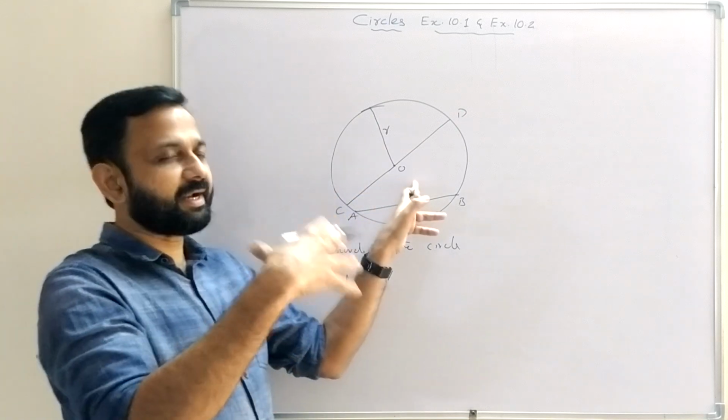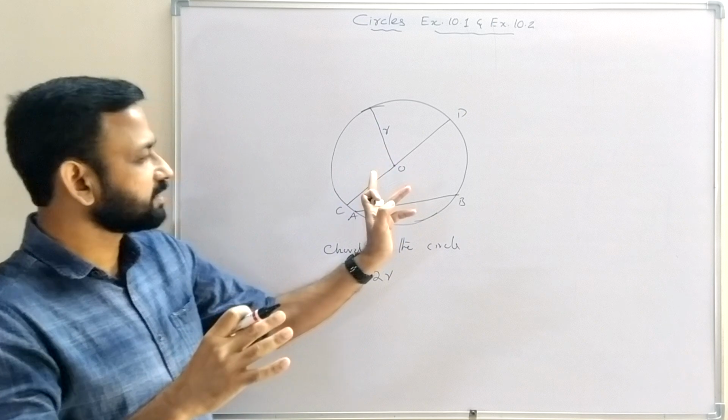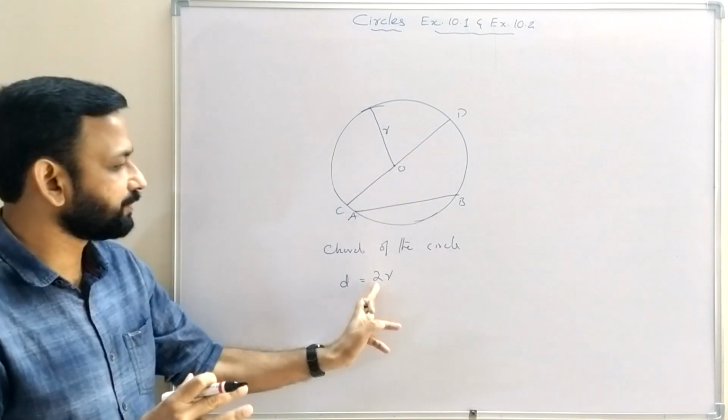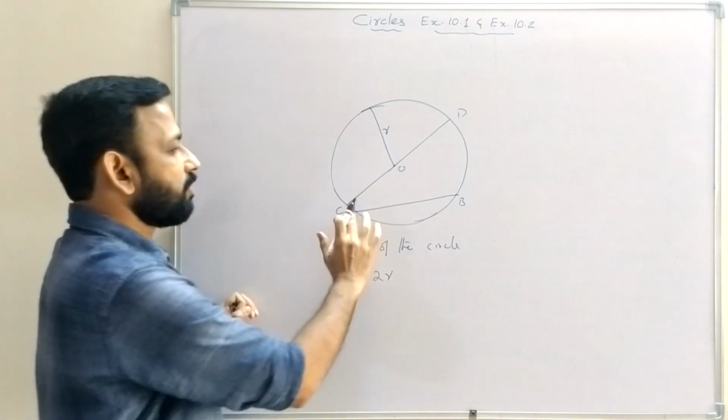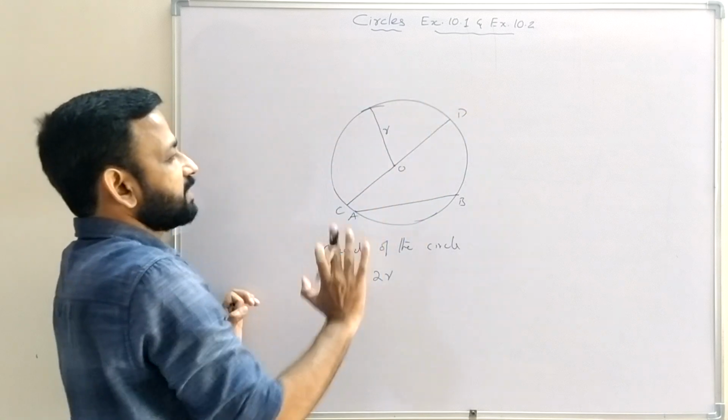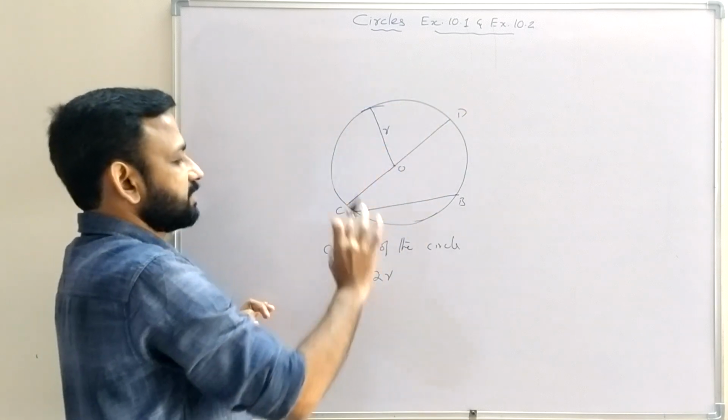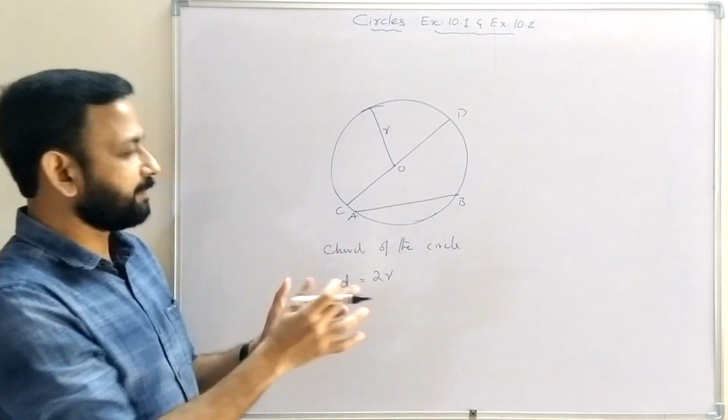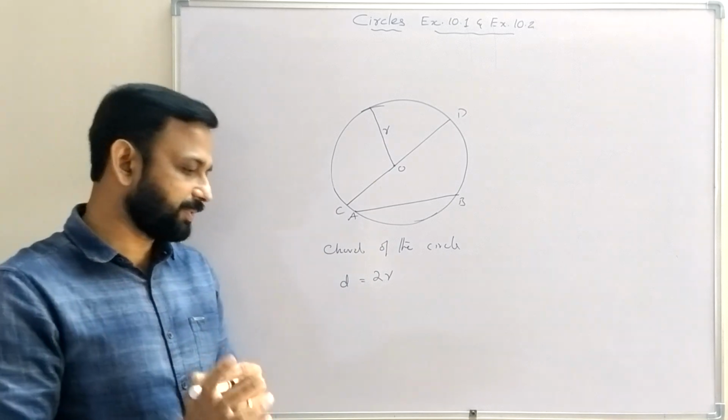So you already learned in lower classes, the diameter of a circle is equal to 2 into the radius. The longest chord is the diameter, and the radius is half of the diameter.